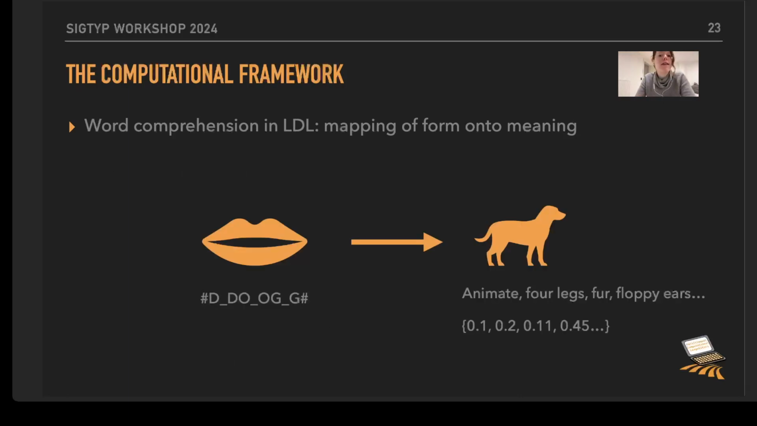Now, in linear discriminative learning, the word comprehension route is conceived of as a mapping of phonological form onto meaning. And you can see that in this example here. On the left-hand side, we have the phonological form for dog, in this case presented as diphone cues or digram cues. And on the right side, you have the semantic representation for a dog, things like animate, four legs, fur, floppy ears. And obviously, since this is a model, this gets translated into numerical values. And this is the word comprehension process.